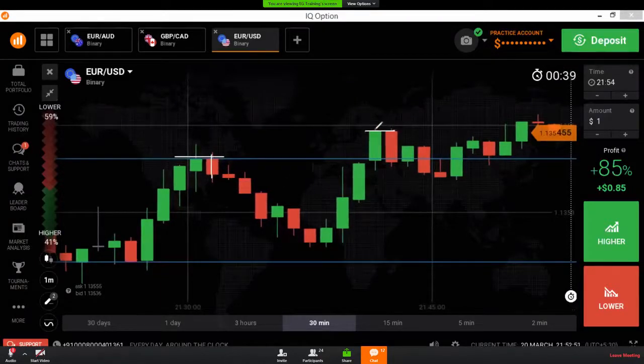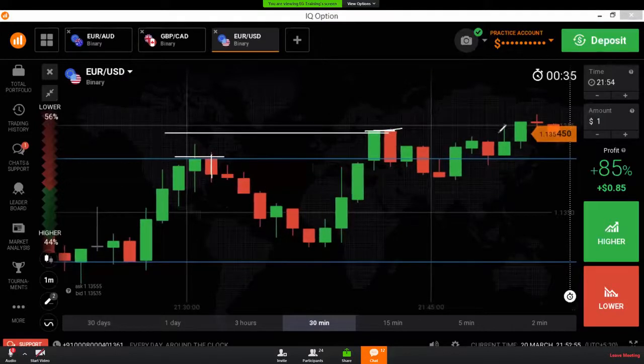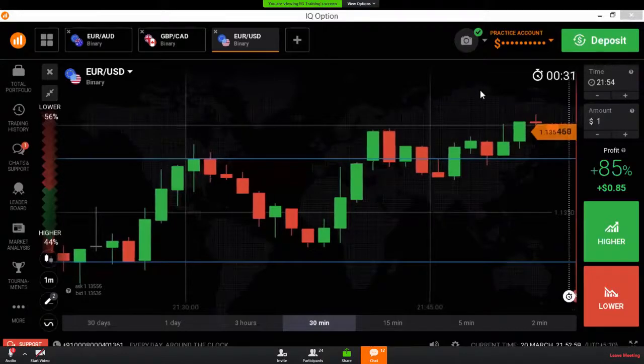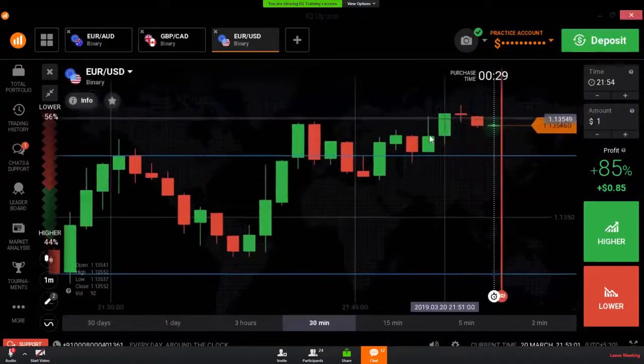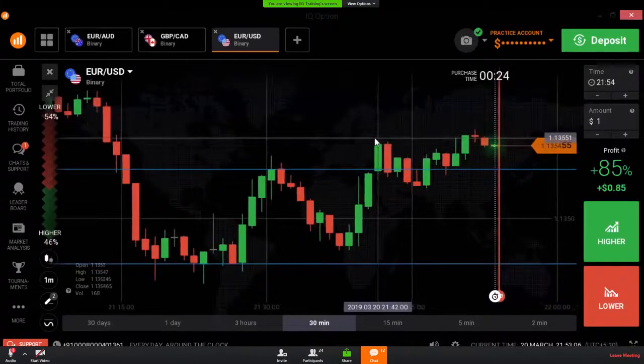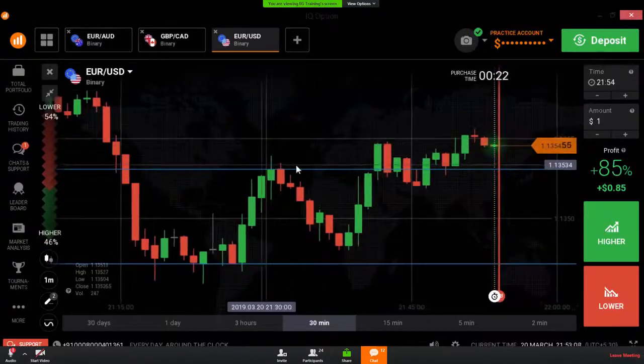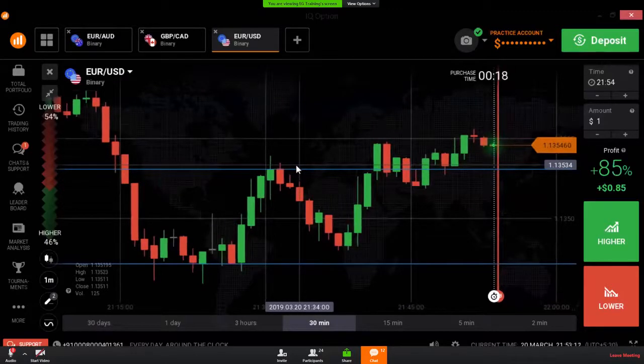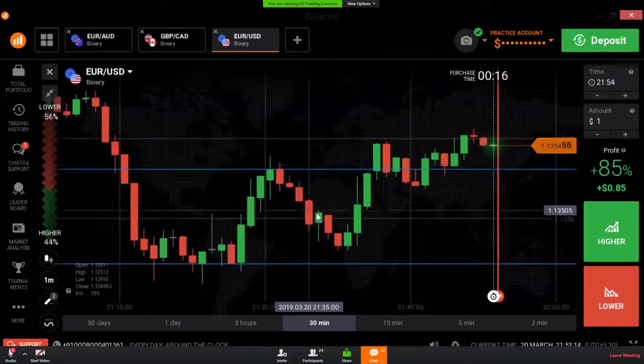Now we are seeing sellers' entry from above the resistance level. Here also we are seeing sellers' entry from above the resistance level. Sometimes they will enter above the resistance level, sometimes at the resistance level. We need to observe the market movement to enter with sellers and buyers.